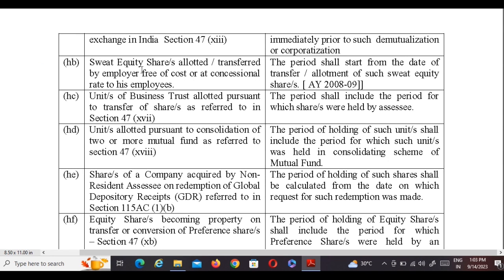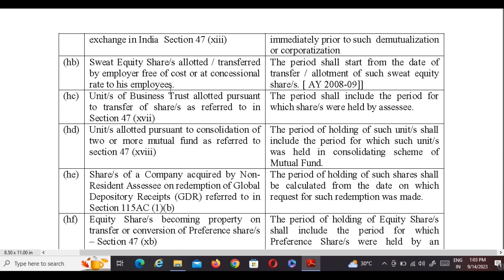Sweet equity shares allotted or transferred by an employer free of cost or at a concessional rate to his employees. The period shall start from the date of transfer or allotment of such equity shares, applicable from assessment year 2008-2009.